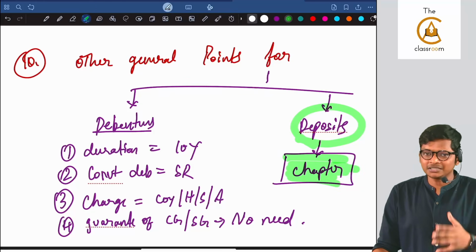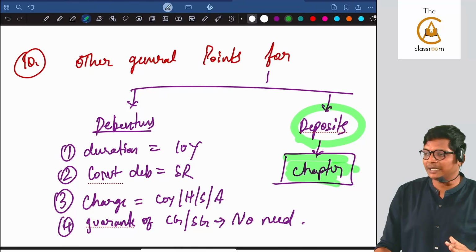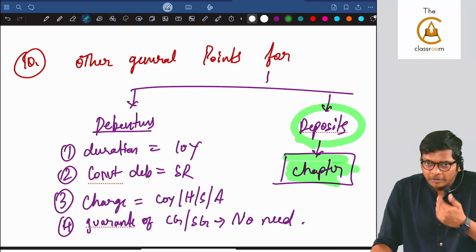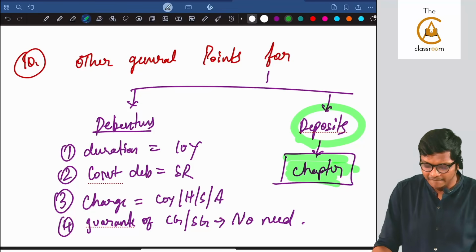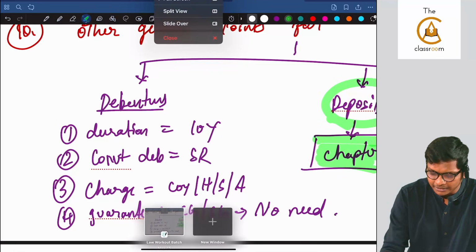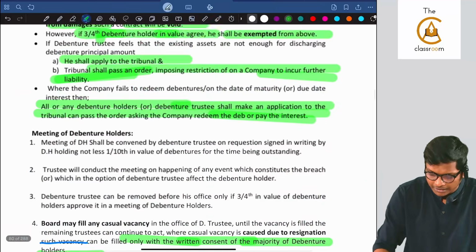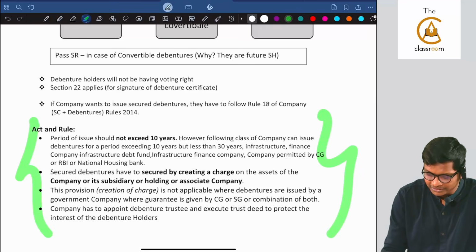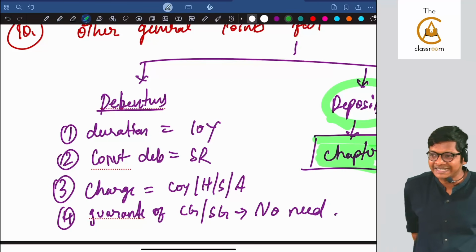Other procedures we have discussed in detail in the deposits chapter itself, in video also in the app. You will see this video in the deposits chapter only, guys. Okay. Debentures, we have another 4 points which are there in the book. In the starting first page we have some 4 points. This only I have summarized into 4 key points over here.